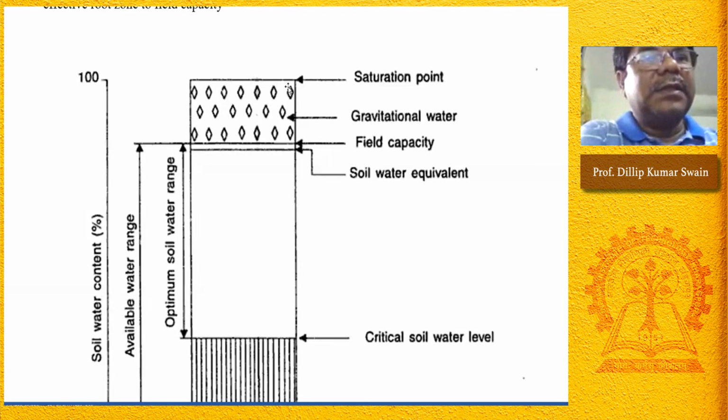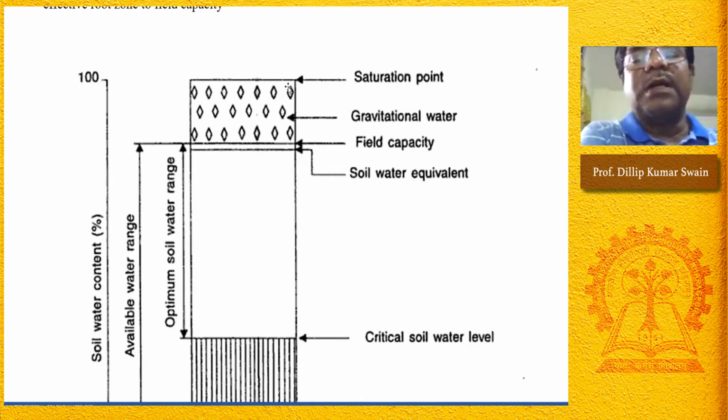Because if there is a full field with all the macropores filled with water, then root activity will be less. Because for uptake of water, roots should be active. Root activity is less in case of saturation, because the root needs aeration actually. Root needs respiration, and through root aeration, water can be taken up by the crop.